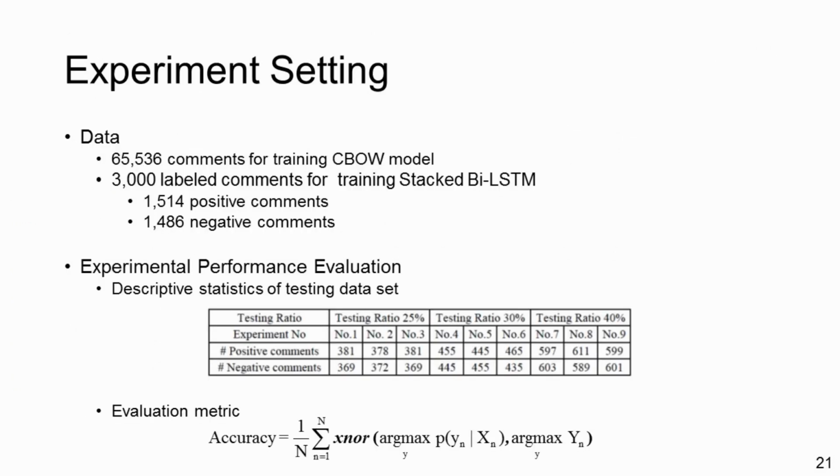Our experiments are performed on a dataset collected by building a crawler. In all, we crawled about 60,000 comments to train the continuous bag-of-words model, and randomly selected and labeled 3,000 of them to train the document representation model. Because the selection of training and testing sets is random, to reduce the random impact on the results, the experiment has been repeated 9 times with different testing ratios. The statistics of the testing datasets are illustrated in the table.